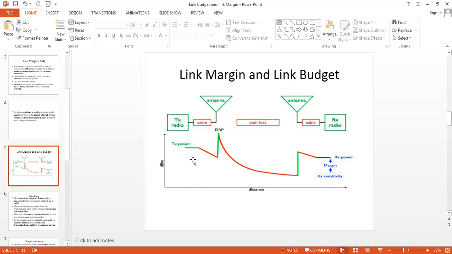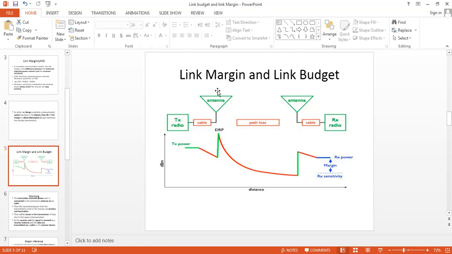When the transmitted power goes through the cable, there will be a loss of signal. This loss may be a contact loss, heat loss, or ohmic loss within the cable. So a small amount of power is lost within the wire.